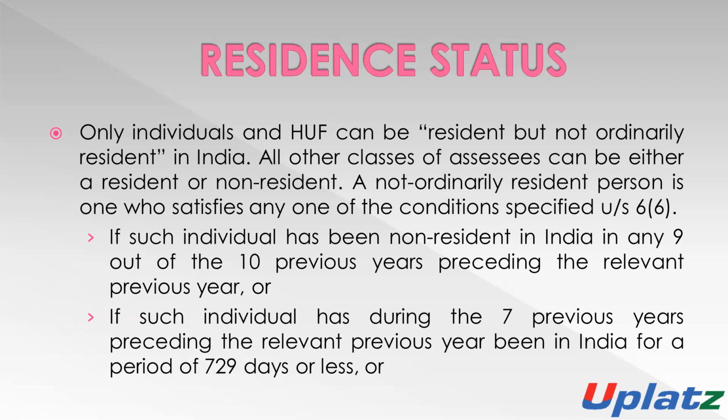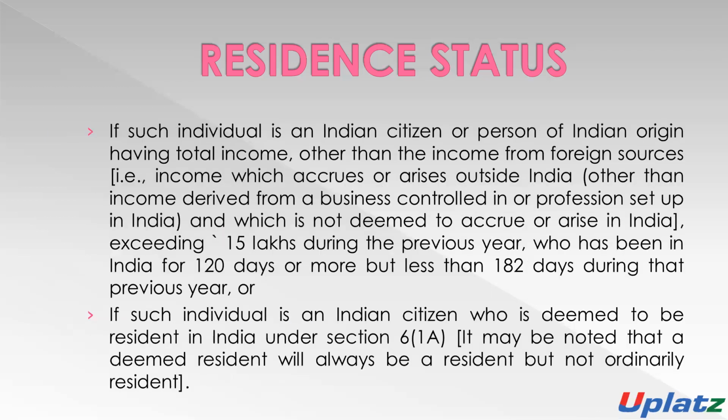That is, if there is any person who is a resident of India, but he was in India in the immediately preceding 7 years for a period of 729 days or less, then he will be not ordinarily resident. He is a resident, but he will be not ordinarily resident.